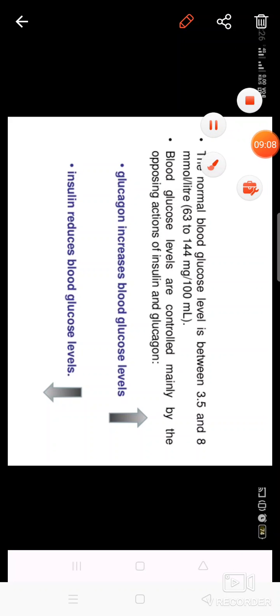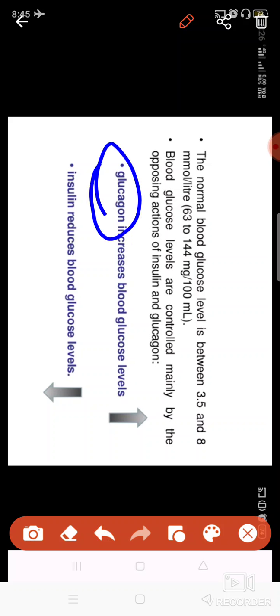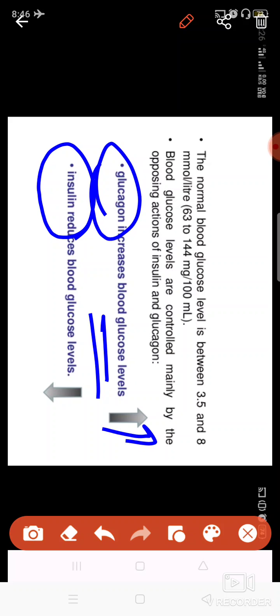The function of glucagon and insulin is this: when the blood sugar level is very low, glucagon increases the glucose level. When the glucose level is very high, insulin decreases the glucose level in your body.